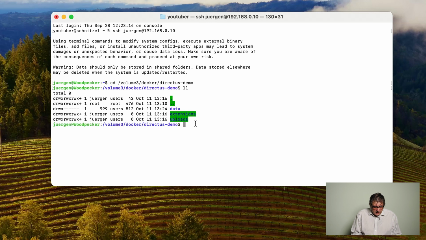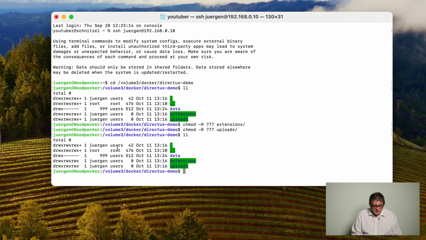So let's correct this for the remaining 2 folders, which will be a command called chmod -R 777 on extensions, and the same for uploads. And if we look at the permissions now again, the little plus sign has vanished and we should be able to properly write into these folders.